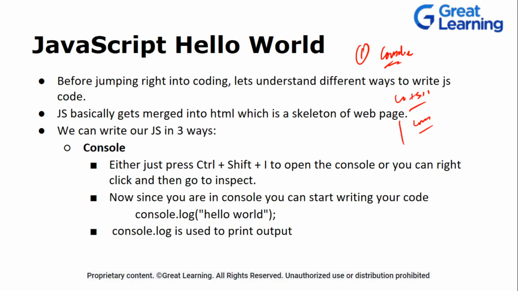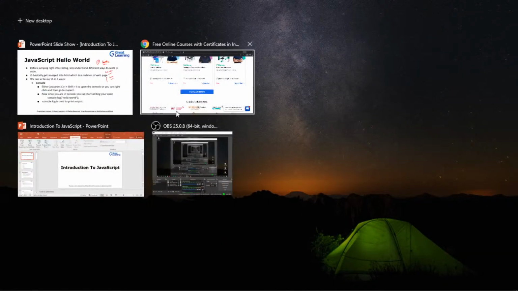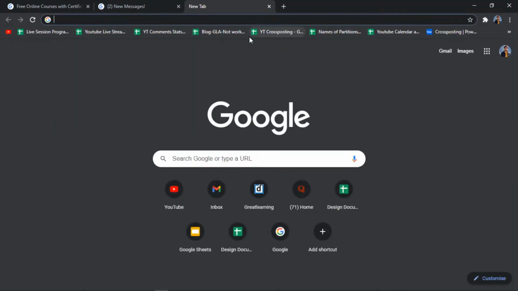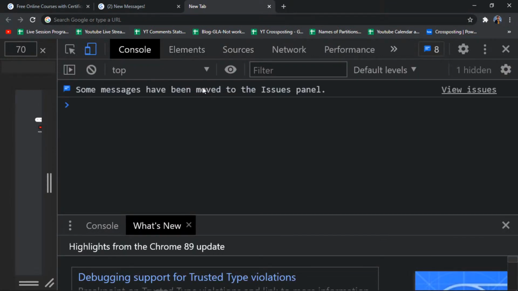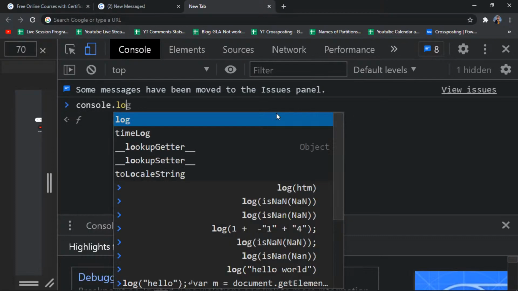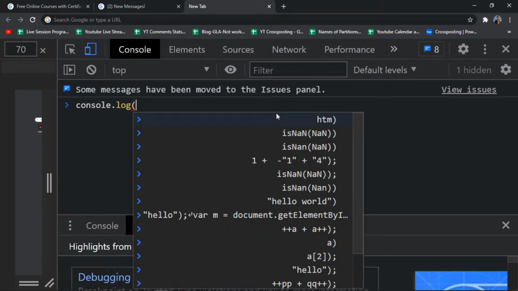So now let's see how we can write directly in the console. Just open up any browser, and write Control Shift I. One second, Control Shift I. It will open up the console. Now you can simply write console.log, which is just like SOP, System.out.println, or the print statement, printf statement, cin, cout, right?